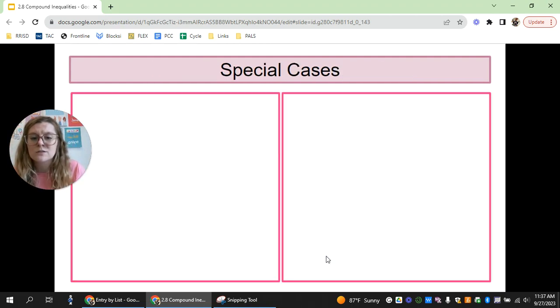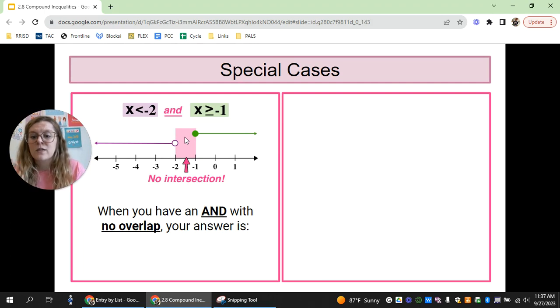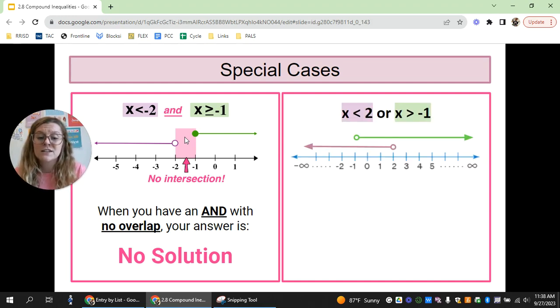And lastly, I want to go over some special cases. So for example, if you had an and there was no overlap, like the two inequalities did not overlap, that is an example of no solution. That's okay. You're just going to write no solution and move on. The other option is that you have an or, and literally everything is covered from -infinity to +infinity. So in this case, even though this is open, remember we're not doing the overlap, we're doing everything that's included.